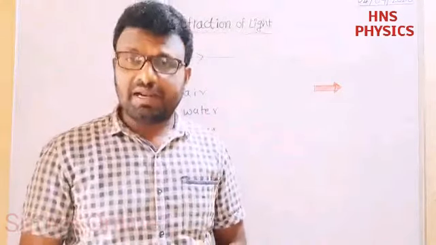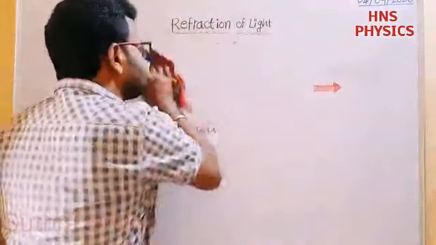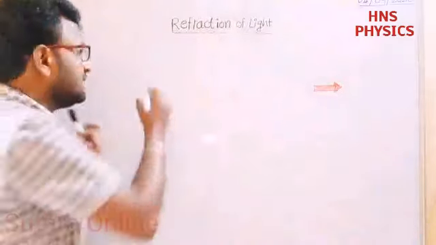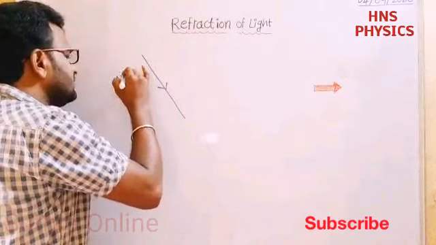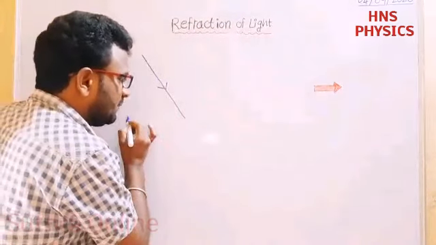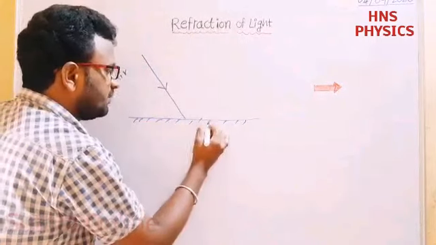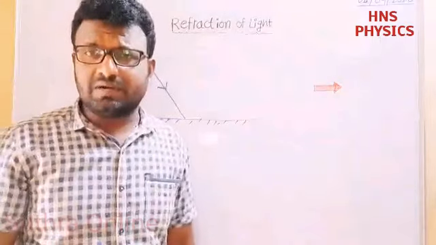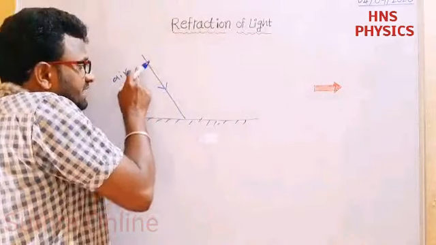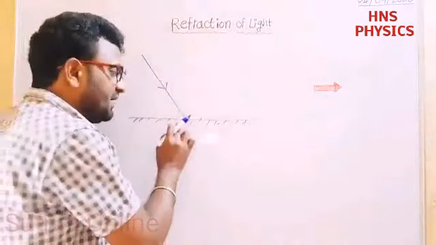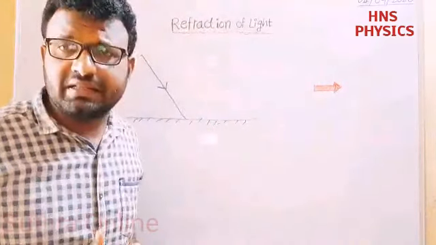So we'll see how it will travel when the ray of light is in the same medium. I am going to take a ray of light. This is the air. If I place a mirror, a smooth, highly polished reflecting surface is called a mirror. Here in the same medium, the ray is traveling in a straight line. But if I arrange the mirror, what happens? The ray is incident on the mirror.